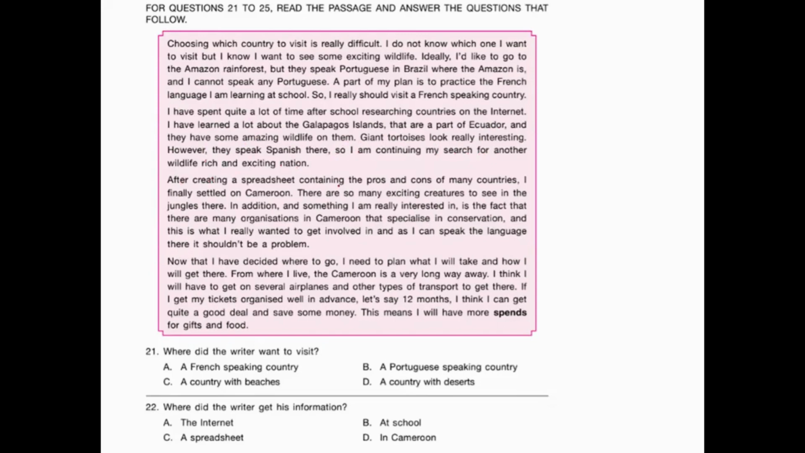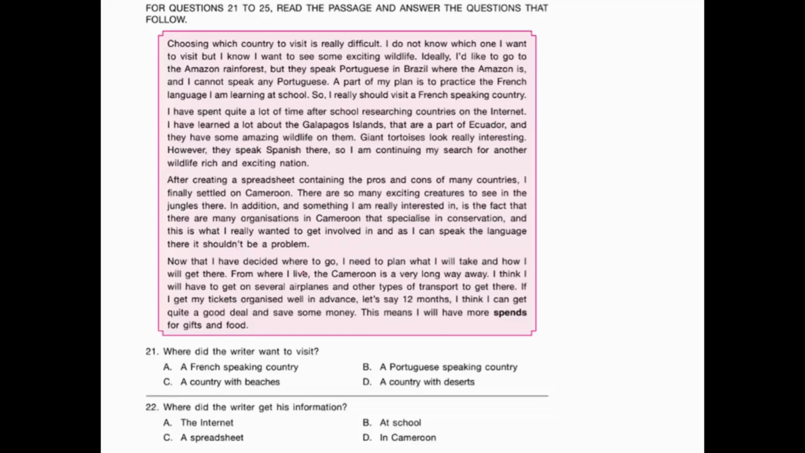After creating a spreadsheet containing the pros and cons of many countries, I finally settled on Cameroon. There are so many exciting creatures to see in the jungles there. In addition, and something I'm really interested in is the fact that there are many organizations in Cameroon that specialize in conservation, and this is what I really wanted to get involved in. And as I can speak the language there, it should not be a problem.